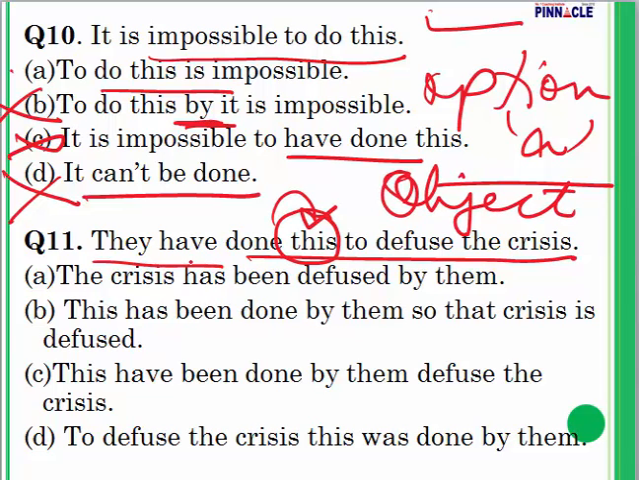A lot of students have asked me, ma'am, how do I identify the object? What is the trick to identify the object? It is not 100% correct in all situations, but yes, in 90% of the situations it is correct. Simply identify the verb.